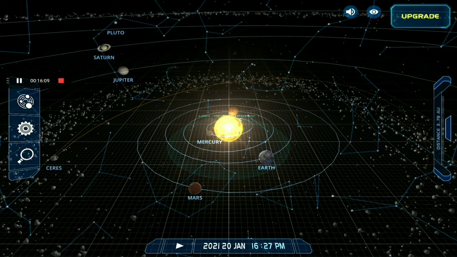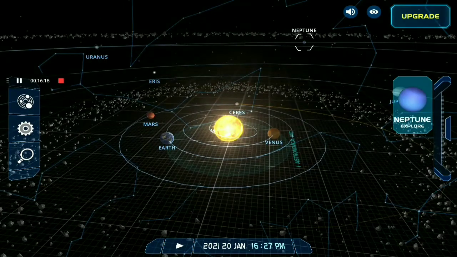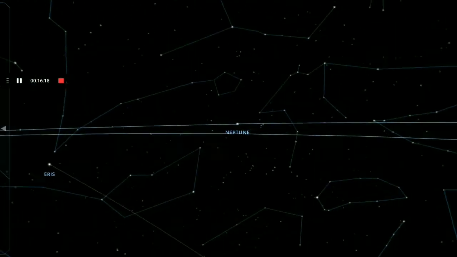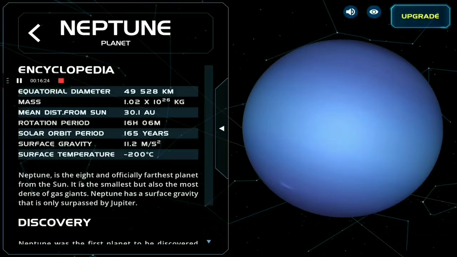And the next planet after Uranus, the farthest and the last planet, is Neptune, and let us visit it. It is very far from the other planets. Equatorial diameter is 49,528 kilometers. Mass is 1.02 into 10 raised to the power 26 kg. Mean distance from Sun is 30.1 astronomical units. And rotation period is 16 hours 6 minutes, which is faster than Earth.